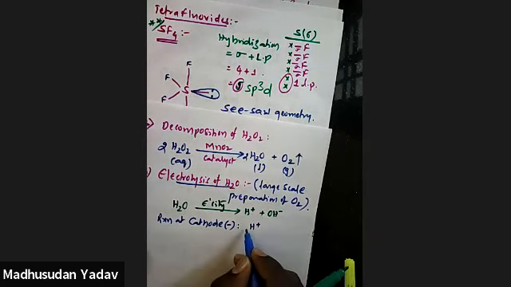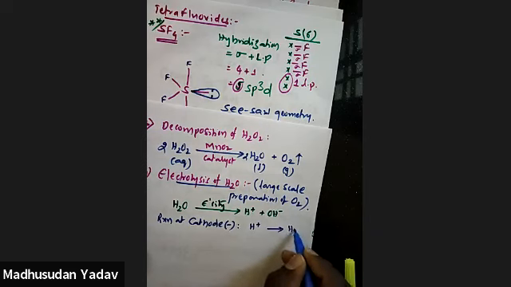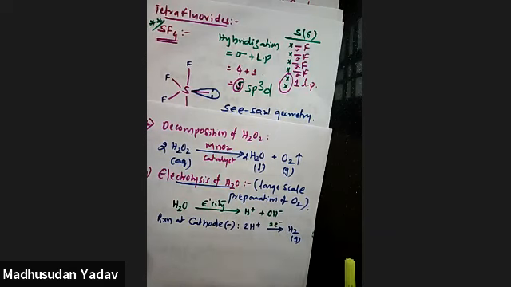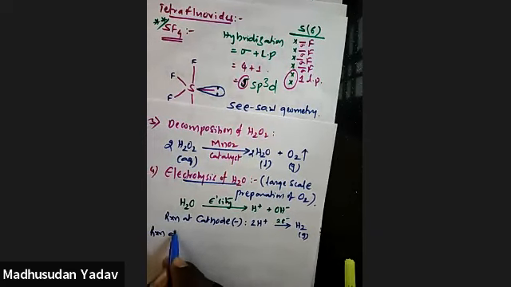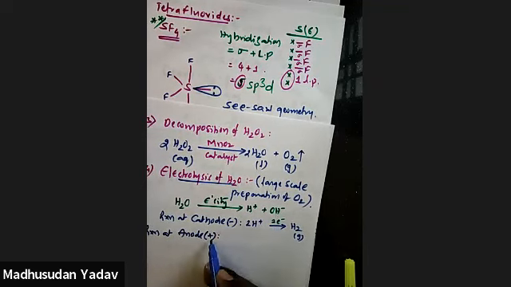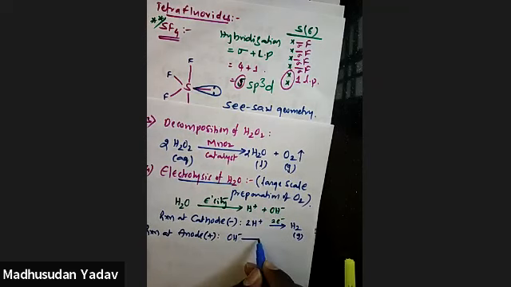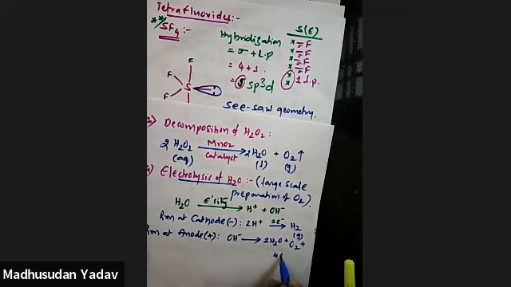So here hydrogen gas evolution takes place by adding 2 electrons. H+ is converting into hydrogen gas. Next, reaction at the anode. Anode is a positively charged electrode. Anions it will attract. Positive means it attracts a negative one. So OH- will convert into H2O plus O2 gas plus 4 electrons.